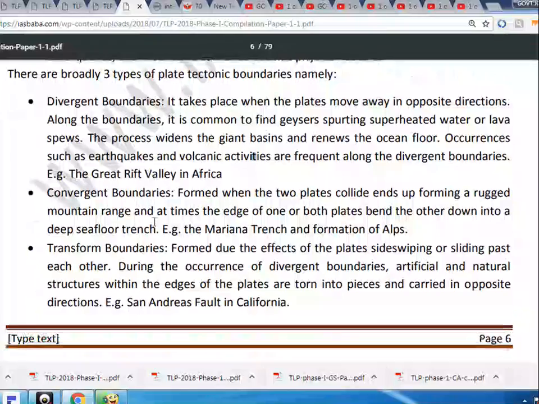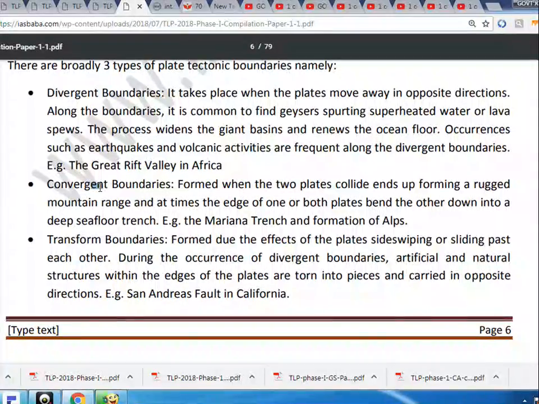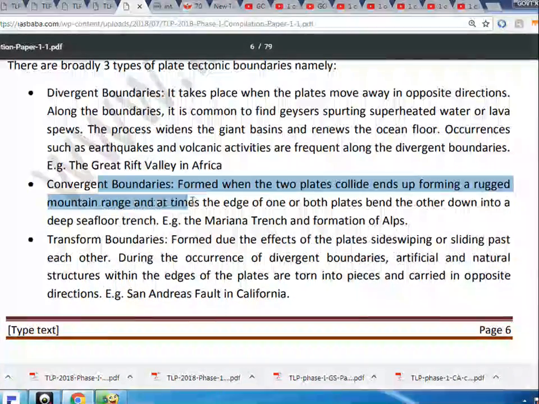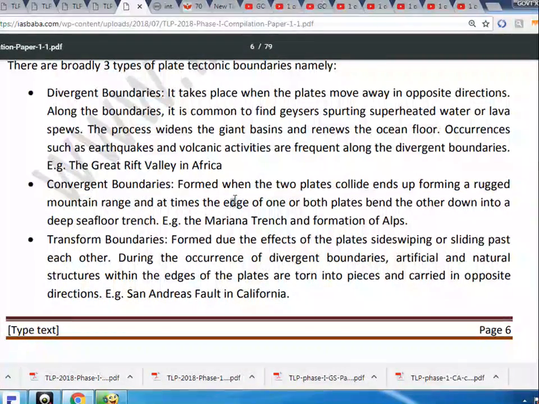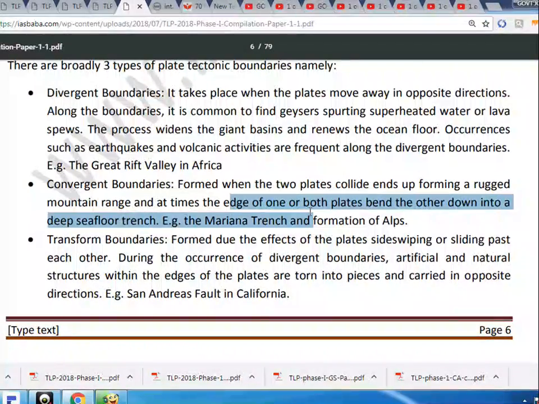Convergent boundaries, formed when the two plates collide, end up forming the rugged mountain range, and at times the edge of one or both plates bends the other down into a deep sea floor trench. E.g., the Mariana Trench and formation of Alps.